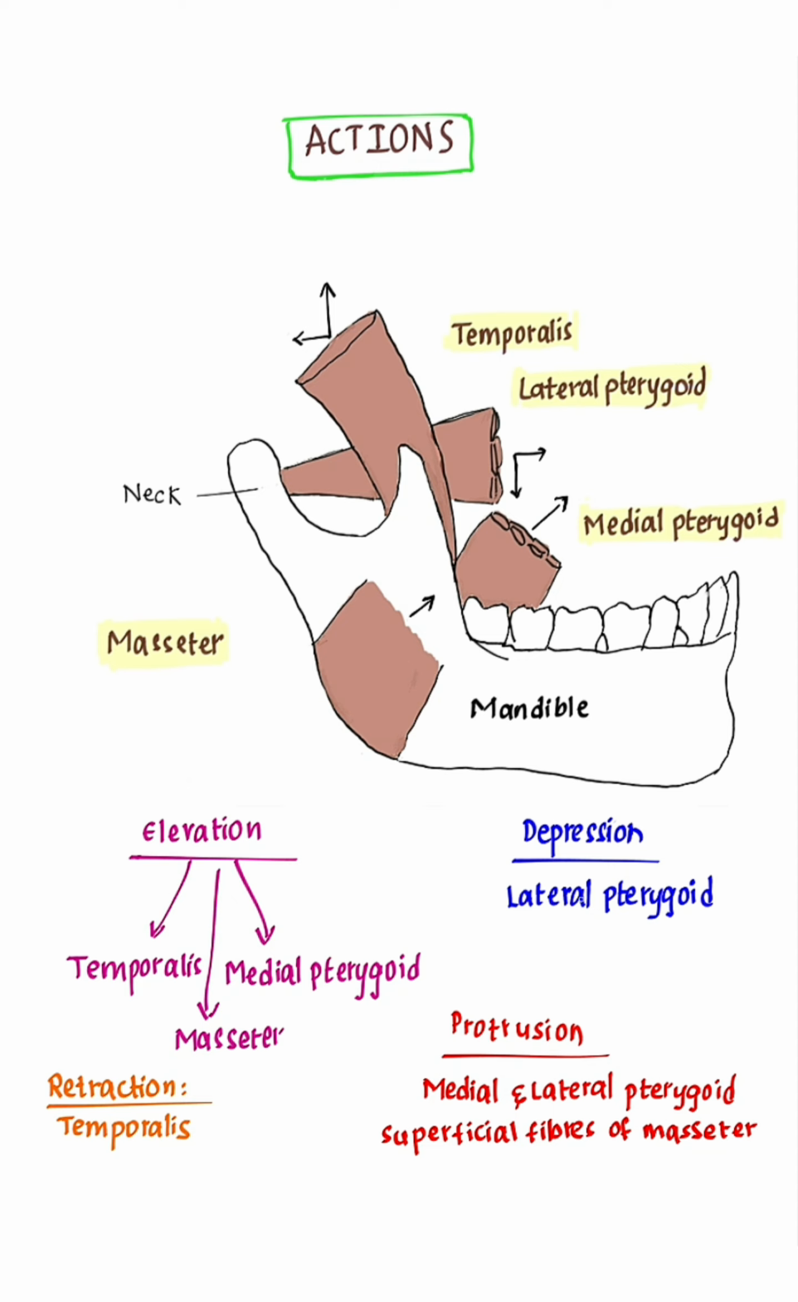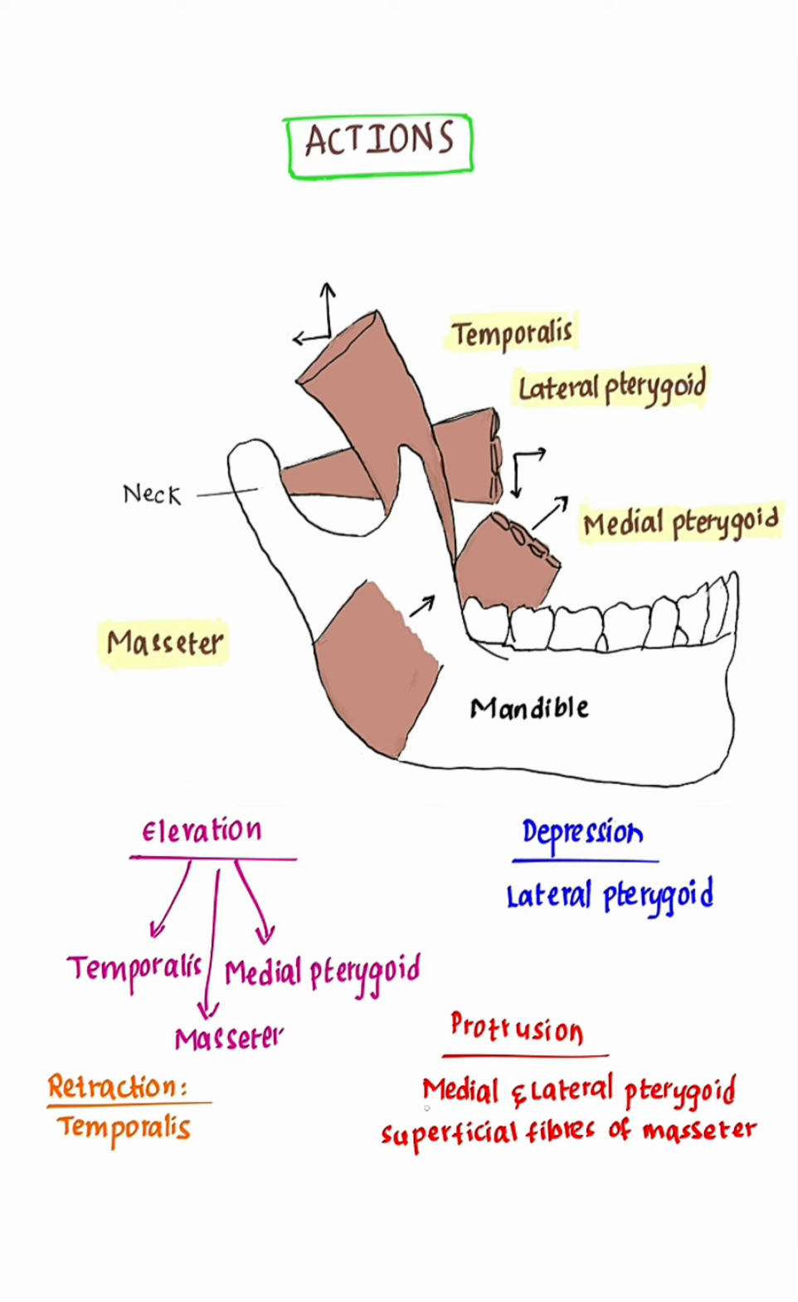Depression is caused by lateral pterygoid. The only muscle that causes depression of the mandible is lateral pterygoid. Depression of the mandible causes opening of the mouth. The remaining three muscles cause elevation of the mandible. Temporalis, masseter and medial pterygoid cause elevation of the mandible. Elevation of the mandible closes the mouth. You can see here, temporalis causes elevation of the mandible, medial pterygoid causes elevation, masseter causes elevation, whereas lateral pterygoid causes depression of the mandible.